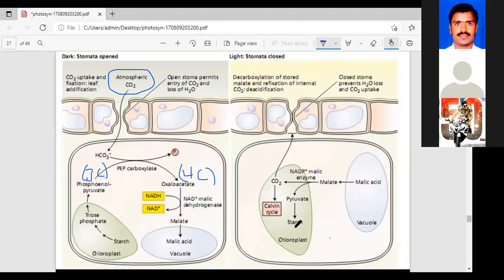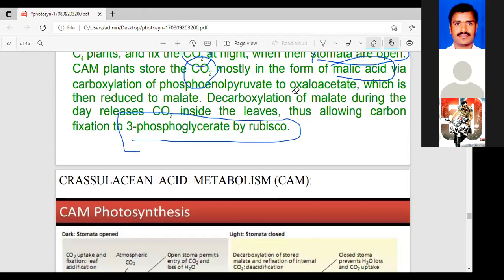This pyruvic acid forms starch in the chloroplast. This CO2 goes into the same Calvin cycle, and the process goes on. These are the differences between daytime and nighttime, and the opening and closing of the stomata for the CAM cycle. Next thing, one second.